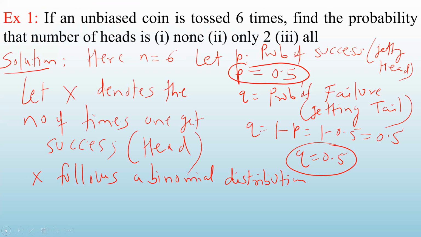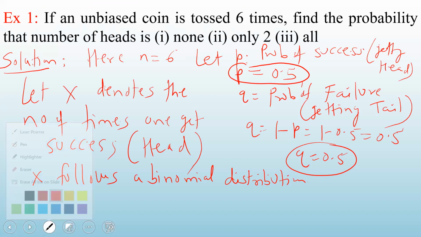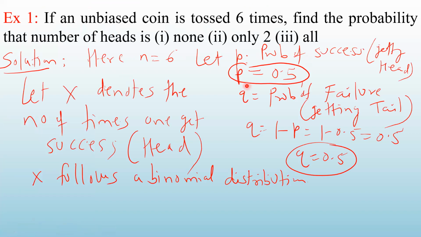The first one says find the probability that the number of heads is none. That means out of these 6 throws, you are getting head not a single time. So X is 0.